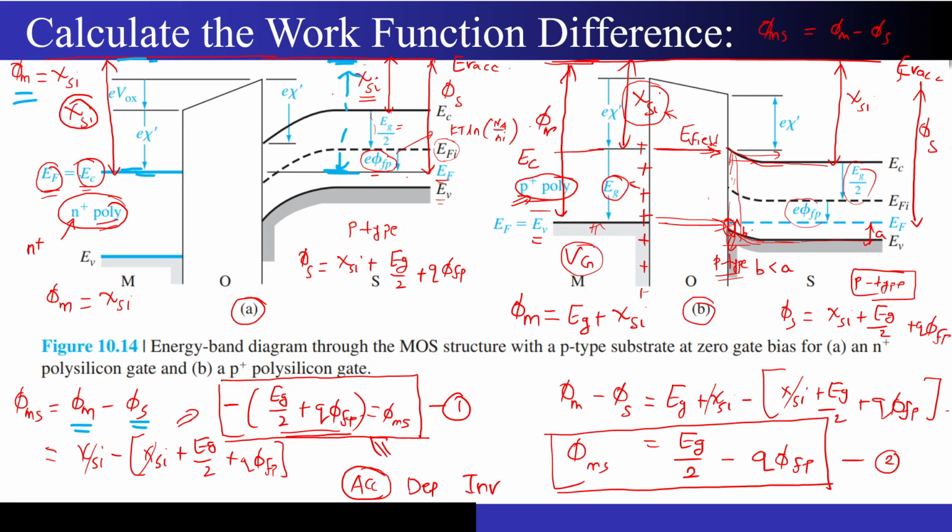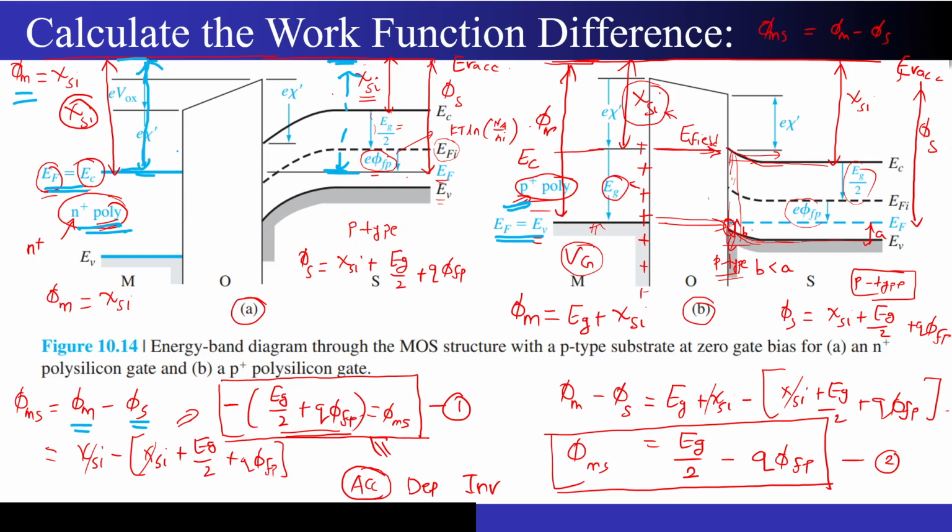Now since this is N plus poly, the Fermi level is very close to EC, so close that we can approximate EF as EC. Similarly for P plus poly, I can approximate that EF is equal to EV. Now phi m minus phi s is this level that I am highlighting over here.